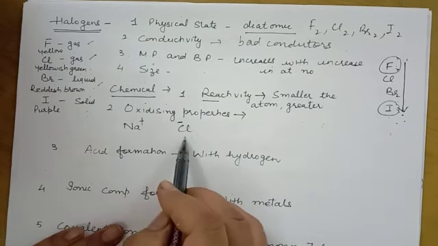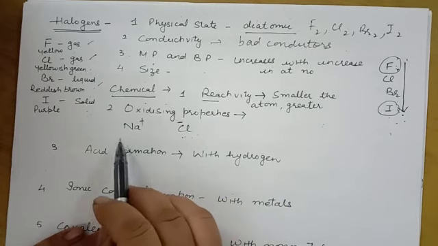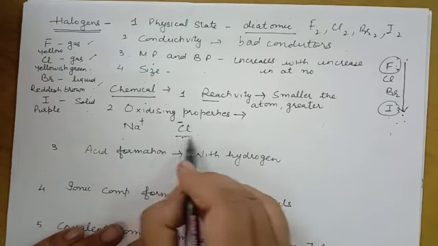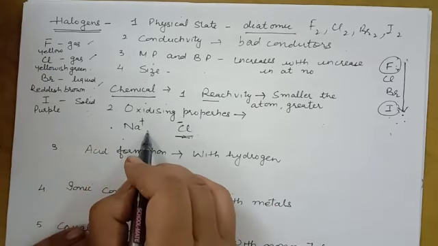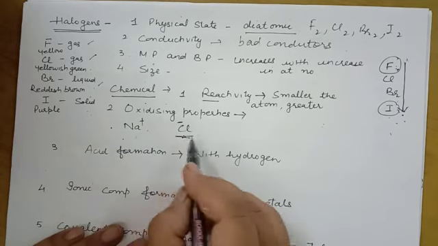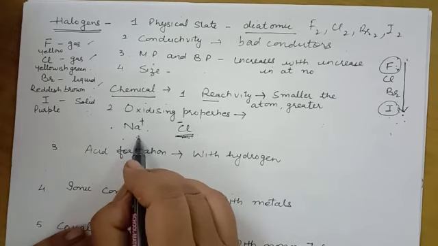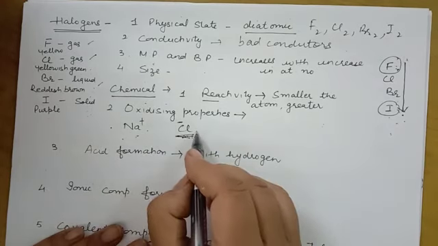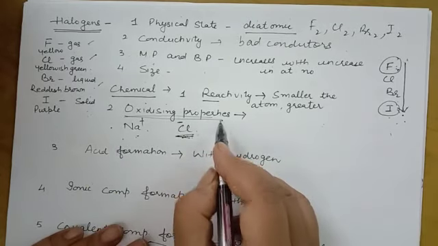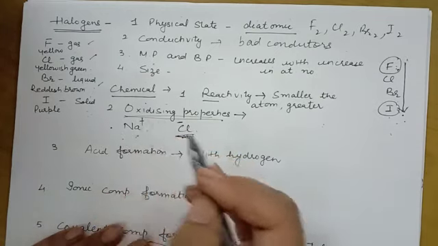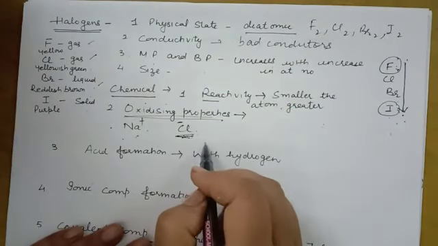Now this chlorine atom is accepting an electron from the other atom, so that means it helps it to oxidize. Sodium is going to be oxidized, but who helped it? Chlorine. Chlorine helps it get oxidized. So all these halogens have oxidizing properties. They help other metals and elements get oxidized by accepting electrons from them.